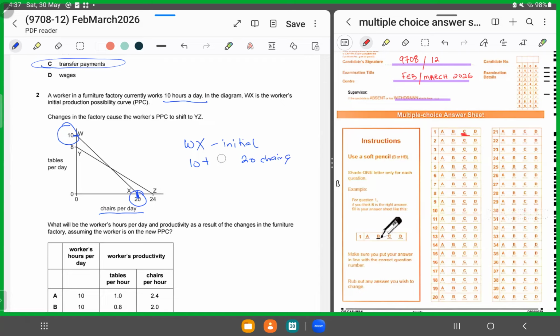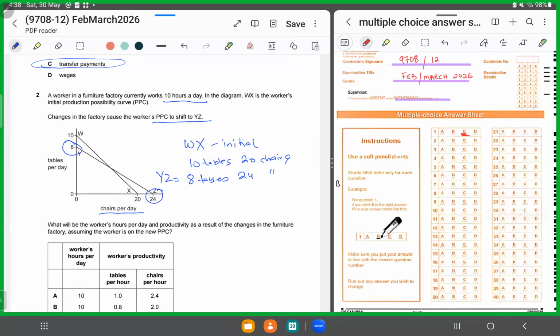right? Now what happened? Now they're saying there are certain changes in the factory that cause the PPC to shift to YZ. Now if the PPC shifted to YZ, what happened? Now this person is producing 8 tables and 24 chairs. And now what's the PPC? It's YZ.